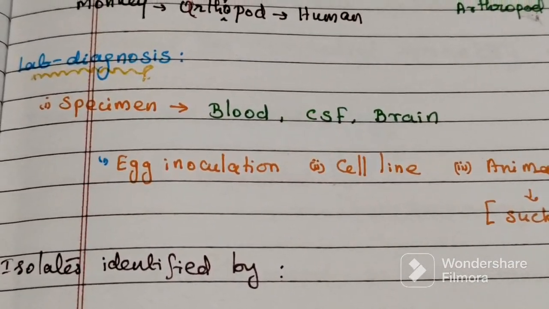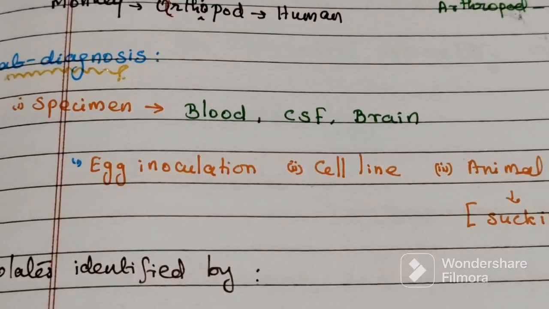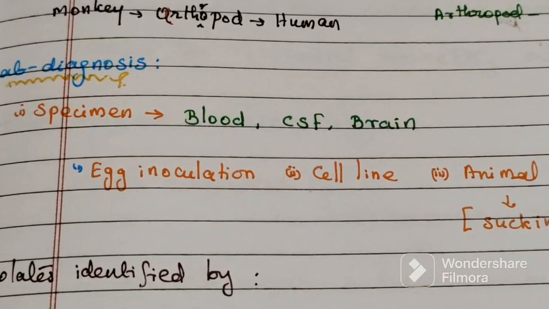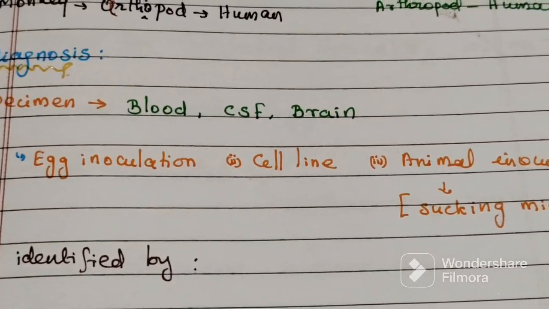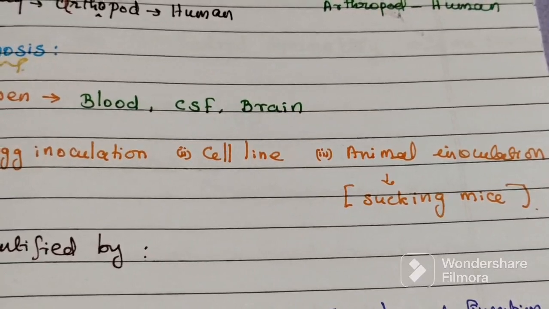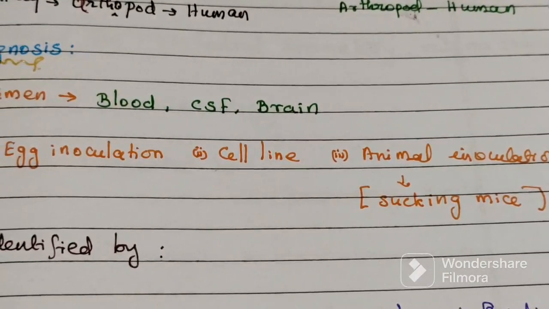Laboratory diagnosis: specimens are blood, CSF and brain. For isolation of the virus, there are three methods: egg inoculation, cell line and animal inoculation. Mainly suckling mice can be used for these studies.